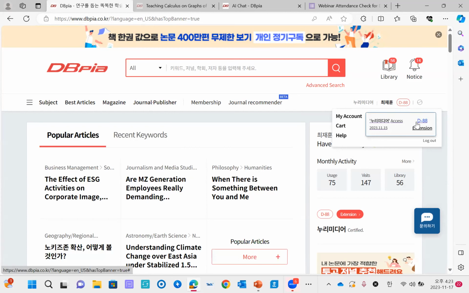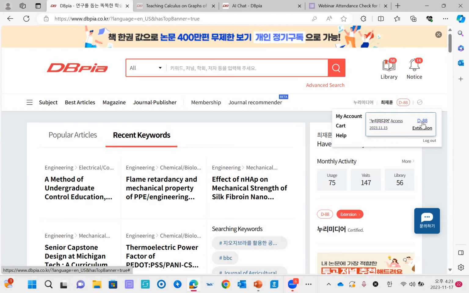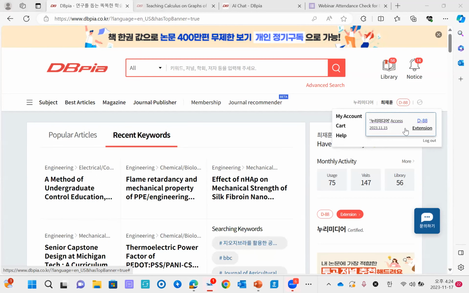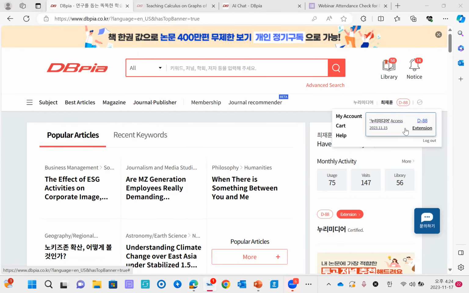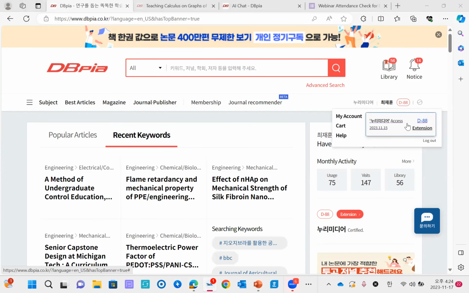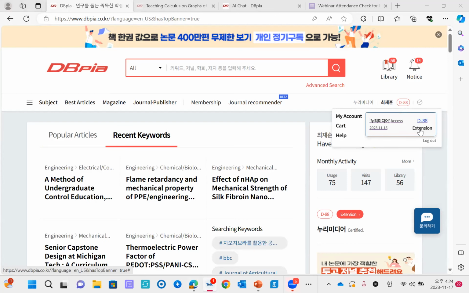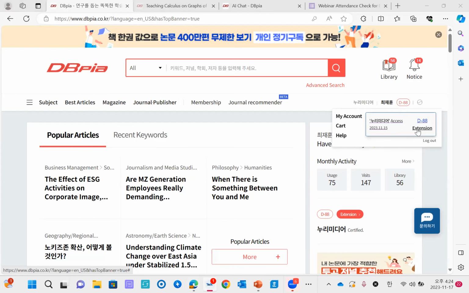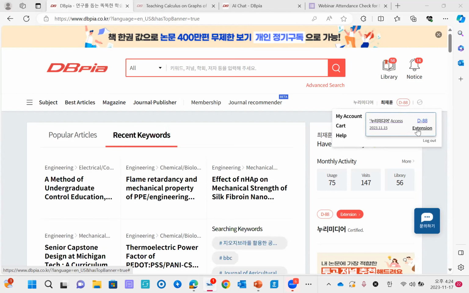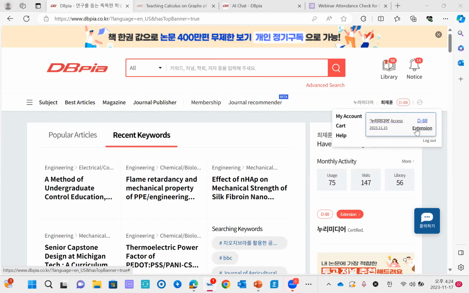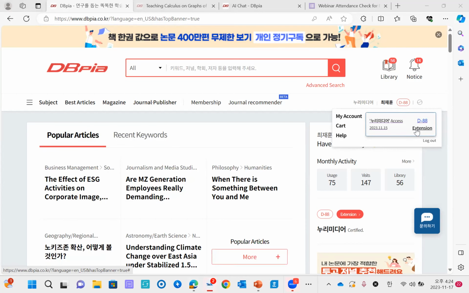And can you check this D-88? It means if this period is expired, you need to extend your period. And it is also super easy. If you want to extend your period, you can just simply click this extension button. Then it will be extended to 90 days again. And you have to click this extension button in your IP accessible area.